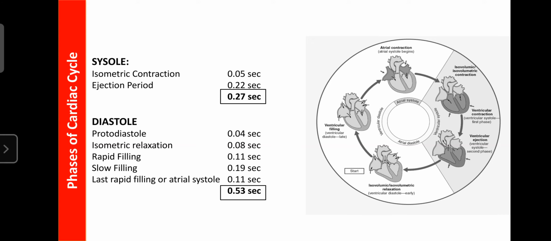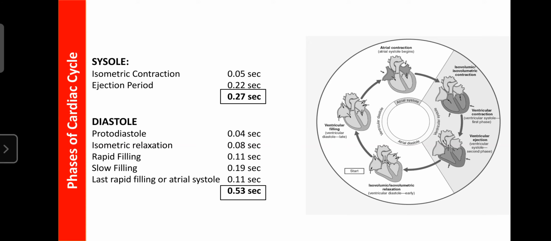So the ventricular systole has two phases, and the ventricular diastole has five phases: prodiastole, isometric relaxation, rapid filling, slow filling, and last rapid filling, which is also known as atrial systole. Atrial systole merges with the last phase of the diastole of the ventricle. The last phase of the ventricular diastole is the last rapid filling, which is also the period of the atrial systole.